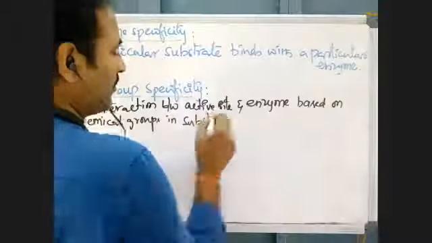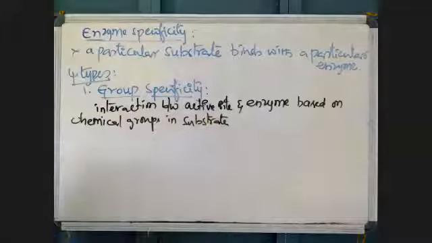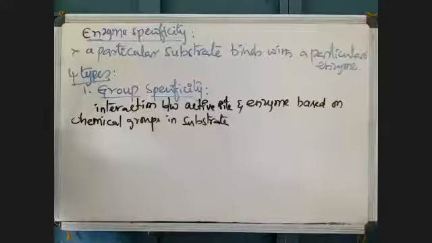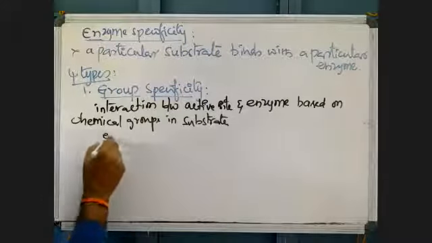Based on the chemical groups present in the substrate, only then is there binding of a particular substrate with a particular enzyme. See some examples.